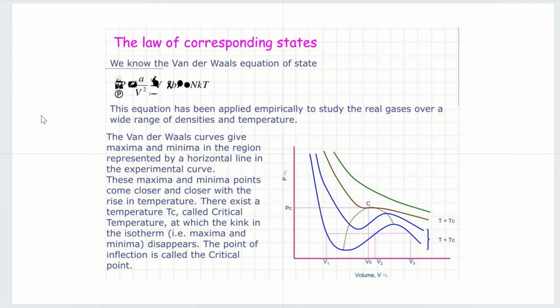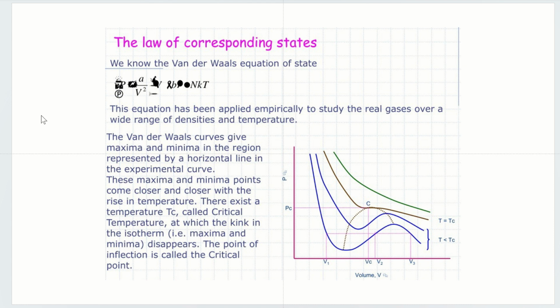The law of corresponding states. We know that the van der Waals equation can define the law of corresponding states. It is essentially applied to the critical state in real gases over a wide range of densities and temperatures. The van der Waals curve has a maximum and a minimum in the range of the horizontal line, which extends the curve through the maximum and minimum points. As the temperature rises close to the critical temperature, the isothermal maximum and minimum disappear. The point of inflection is called the critical point.